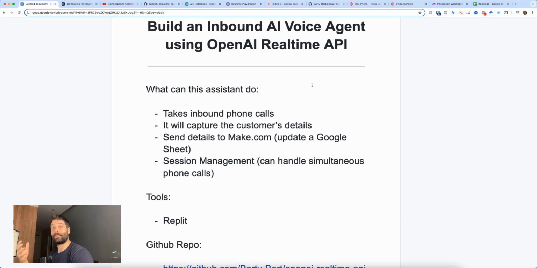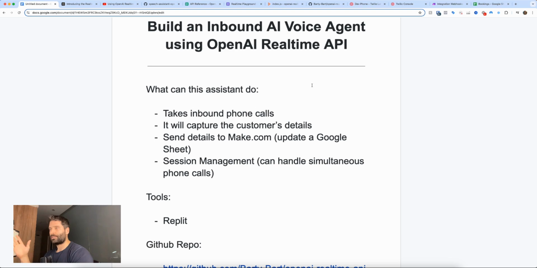Now, coming back to that demo that I just showed you guys, I created a Github repo where I'm going to show you exactly how to download that into Replit, how to deploy it, what kind of settings you need to change. It'll probably take you like 5 minutes total. And then I'm going to show you how to create your Twilio account and actually add a number and then everything that you need to do to plug those two things in together so that within the next 5-10 minutes, you can actually go on your phone and call your own AI assistant.